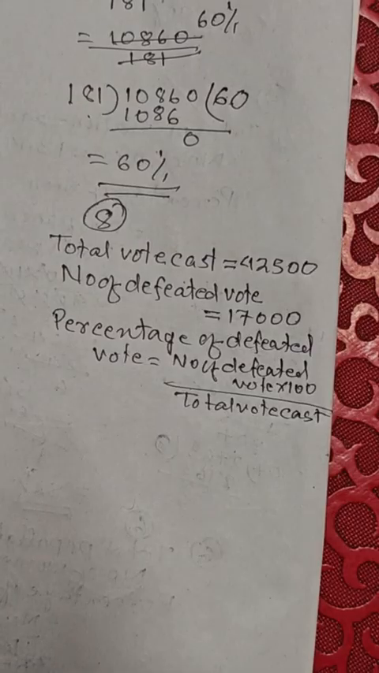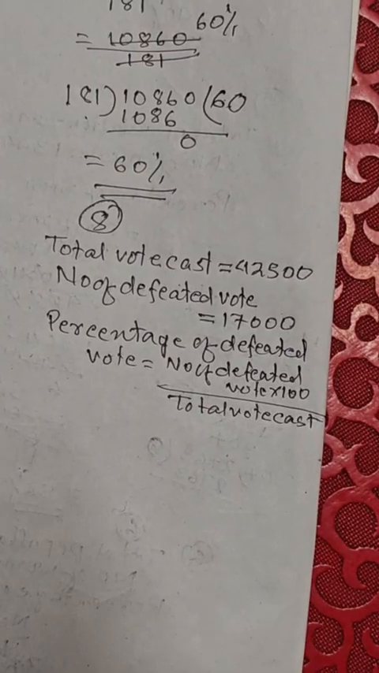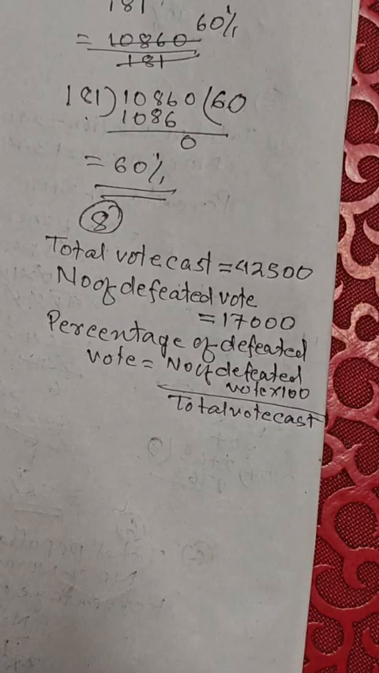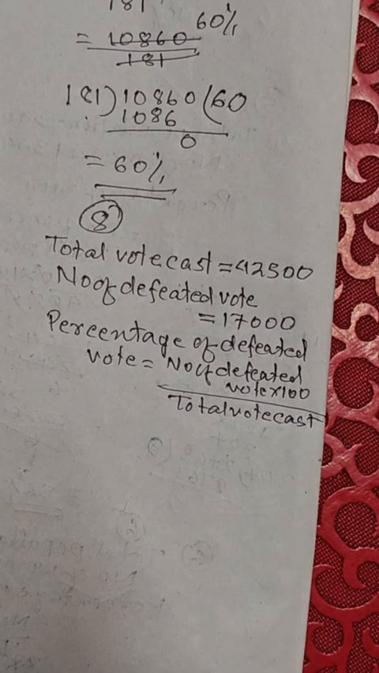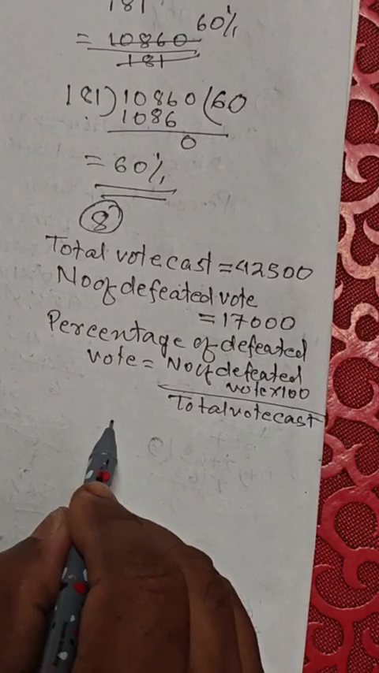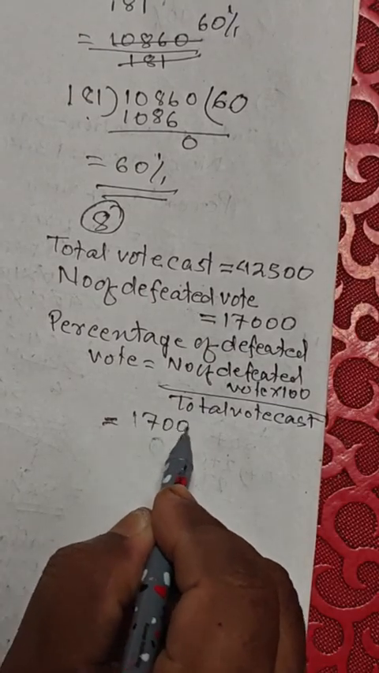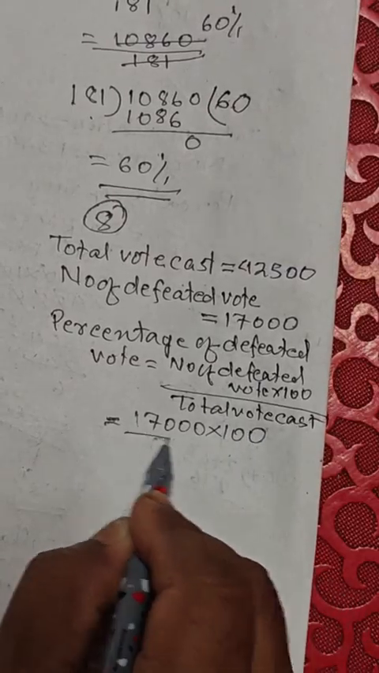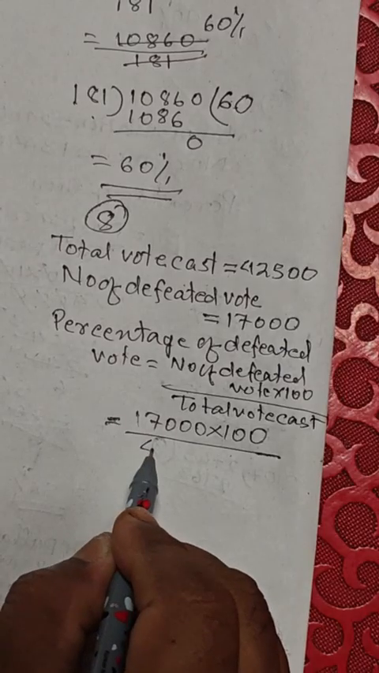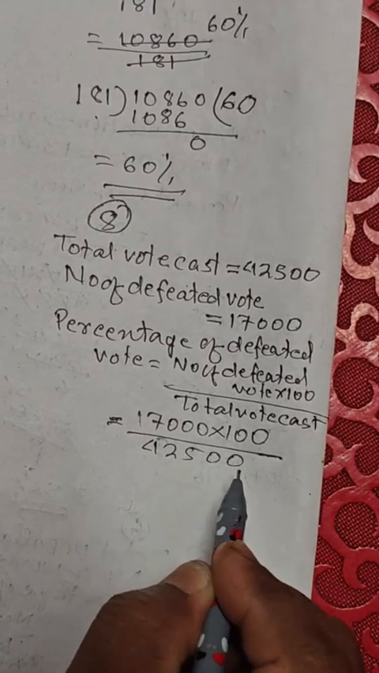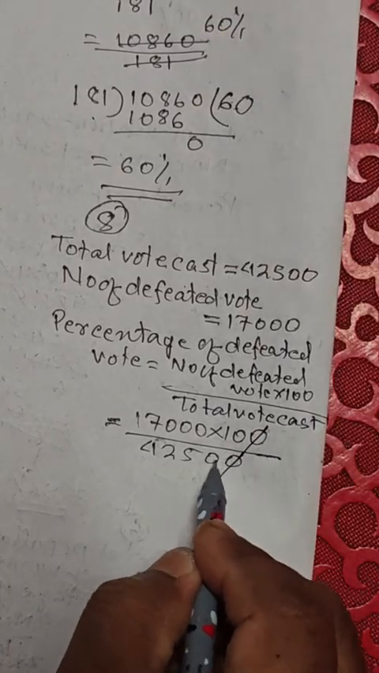Question 8. Total votes cast 42,500. Number of votes got by defeated candidate 17,000. Find the percentage of votes got by defeated candidate. Percentage of defeated vote is number of defeated votes into 100 divided by total vote cast. 17,000 into 100 divided by 42,500. 0 0 0 0 is cancelled.